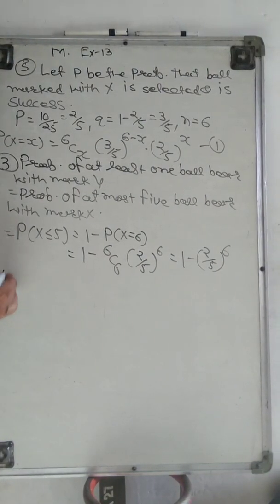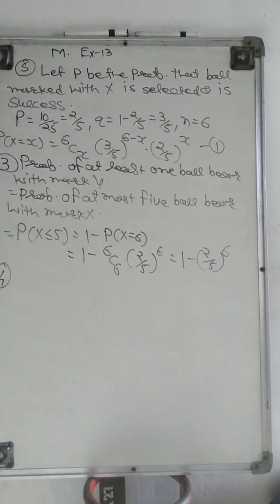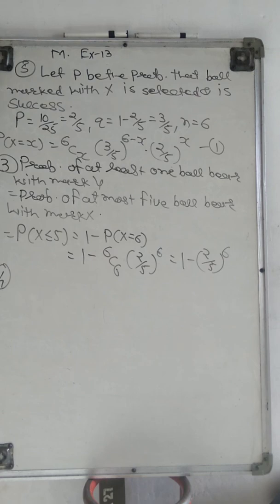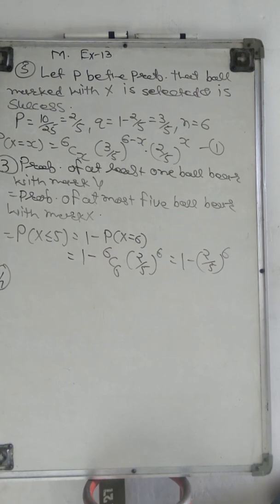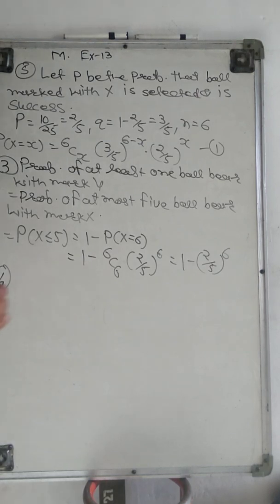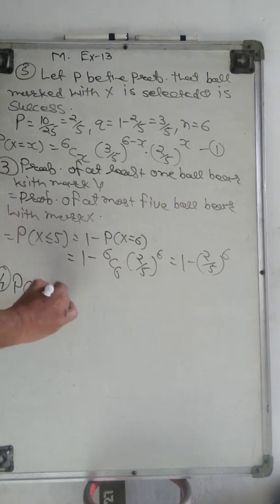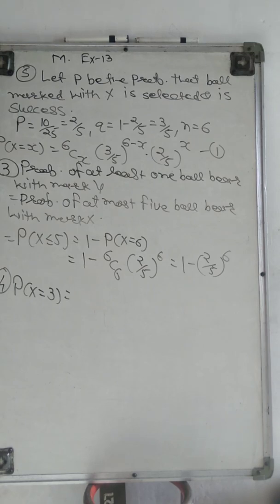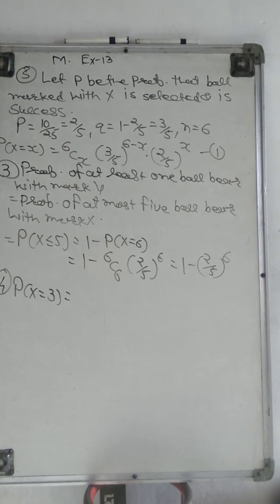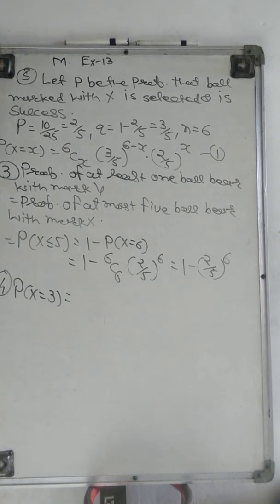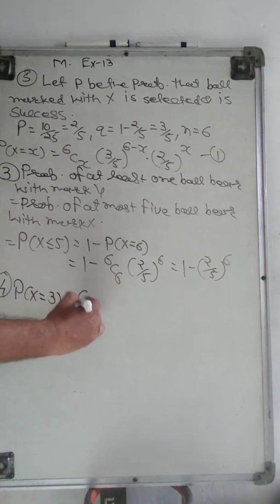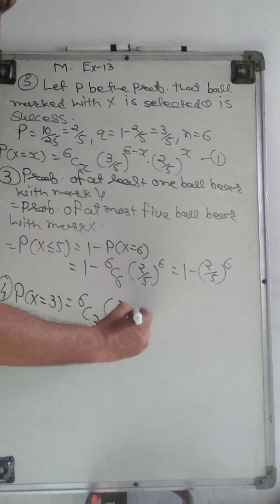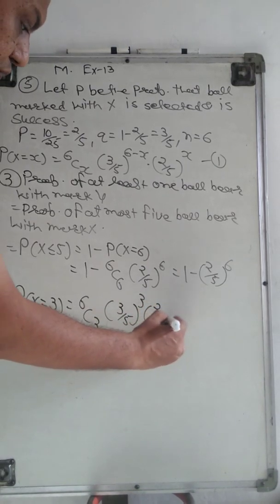Now the fourth one. In the fourth one, it is given that the number of balls with mark X and Y will be equal, meaning P(X equal to 3). Directly we want equal balls and 6 balls are there, therefore 3 balls with mark X, 3 balls with mark Y. So we have 6C3, 3 by 5 raised to 3 and 2 by 5 raised to 3.